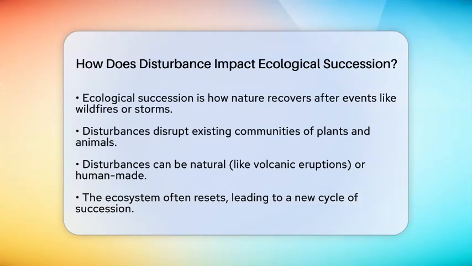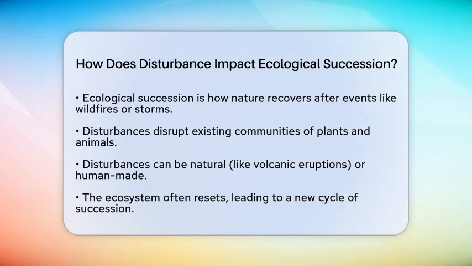When a disturbance occurs, it disrupts the existing community of plants and animals. This can happen due to natural events like volcanic eruptions or human activities. The result is a reset of the ecosystem, often starting a new cycle of succession.